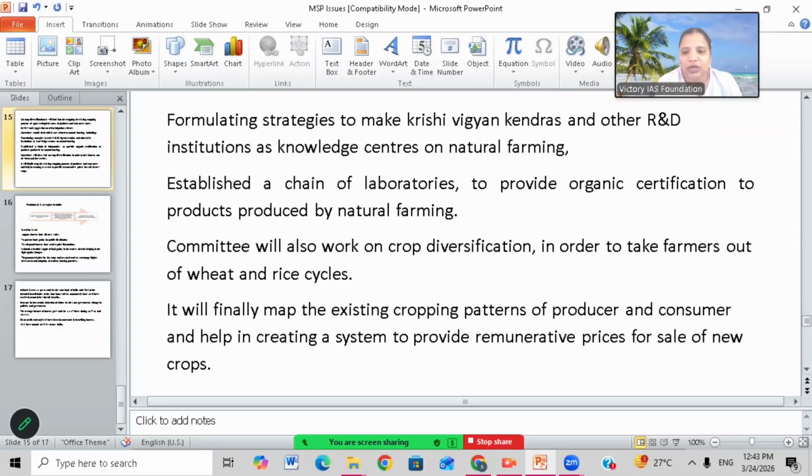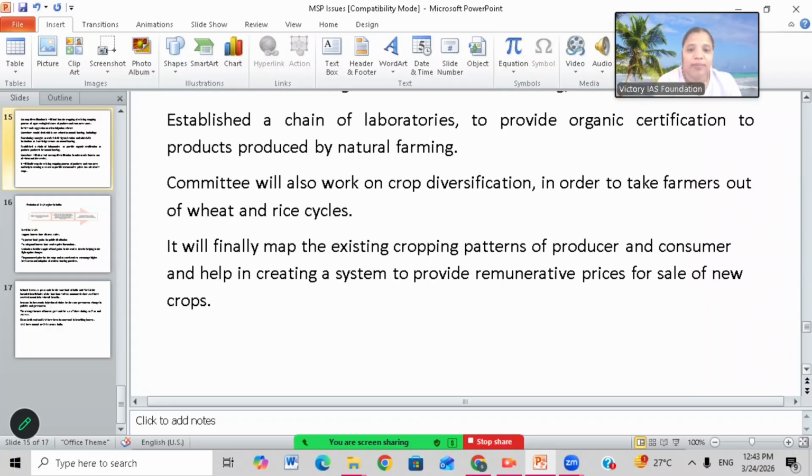So committee will work on crop diversification in order to move farmers out of wheat and rice cycles. Okay, and they have to work on crop diversification also, because when one farmer sticks to rice or wheat production, it is very difficult to make him divert to other crops like oil seeds or pulses.